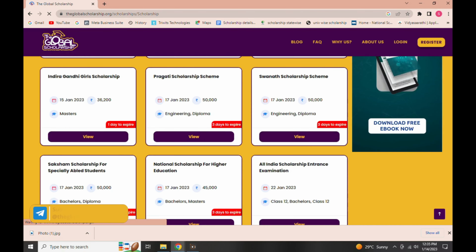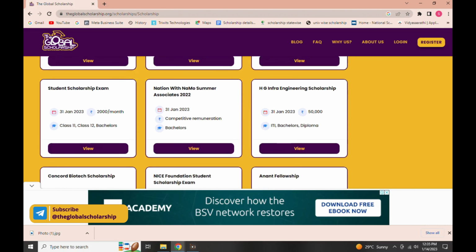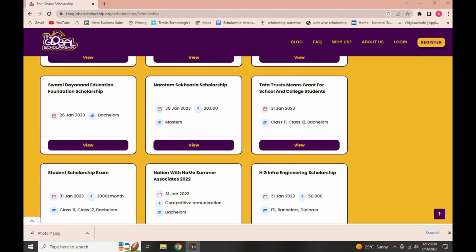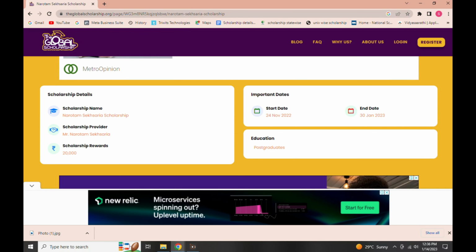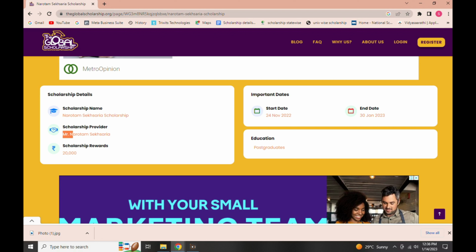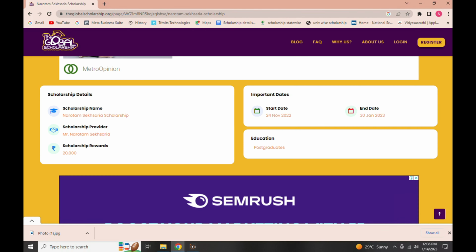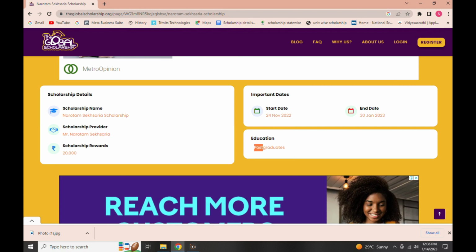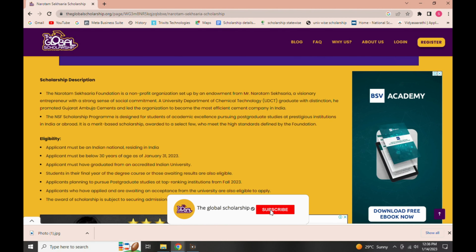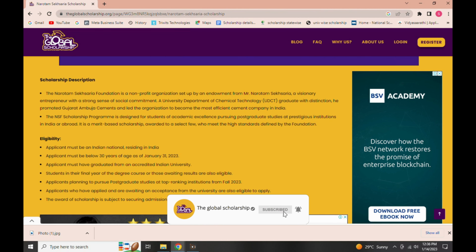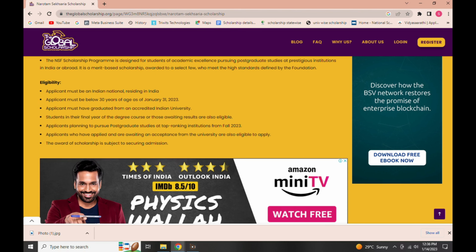You will see multiple scholarships to which you can apply according to your eligibility. For today, let's focus on Narottam Sheikh-Saria Scholarship. Click on the View button. Now you can see an interface that has the scholarship details like name of the scholarship, provider of the scholarship, benefit from the scholarship. At the right side, you can see the start date of the scholarship, end date of the scholarship. Right below it, you will see the educational qualification to whom this scholarship is open to, that is postgraduate students. After that, I want you to go through the scholarship description once to know the intent of the scholarship provider. Once done with it, check out the eligibility criteria for the scholarship.